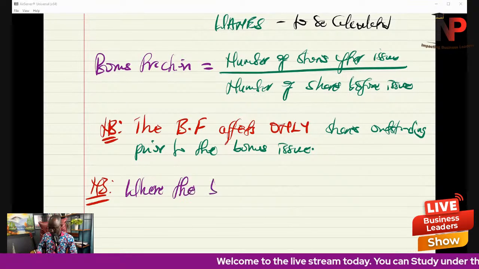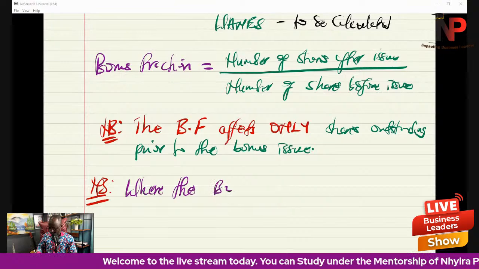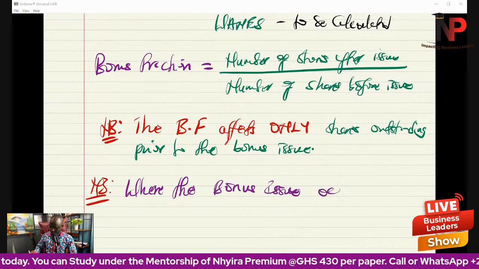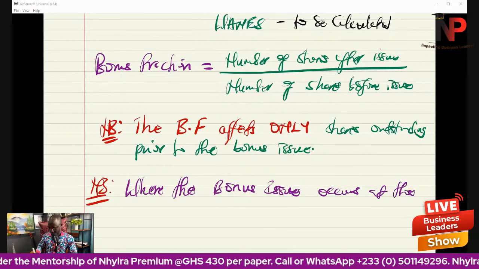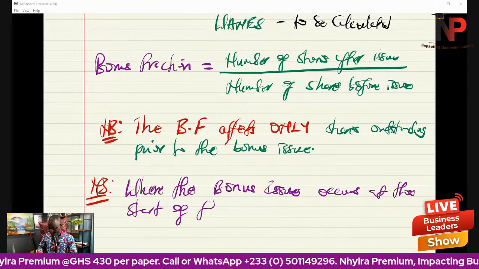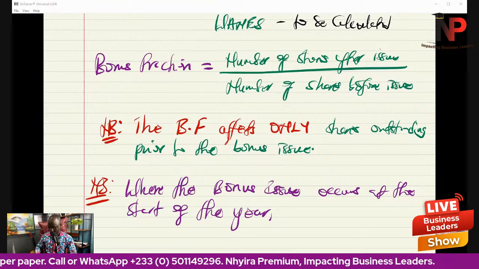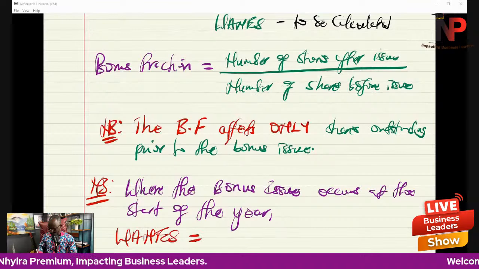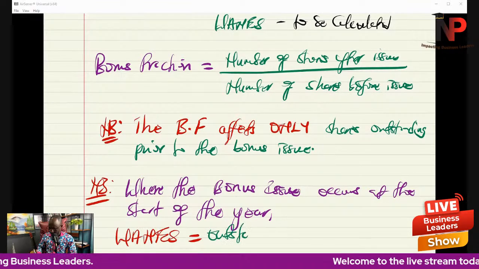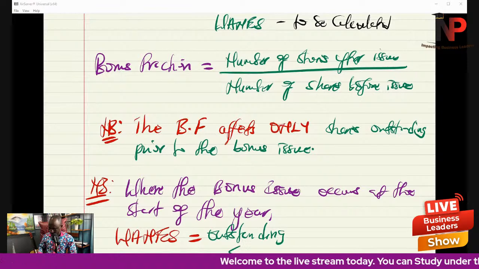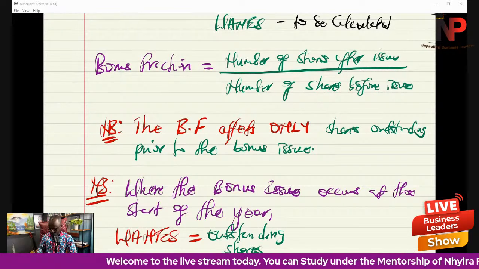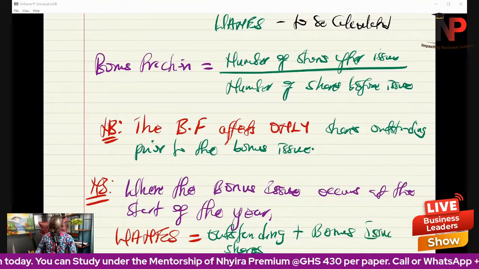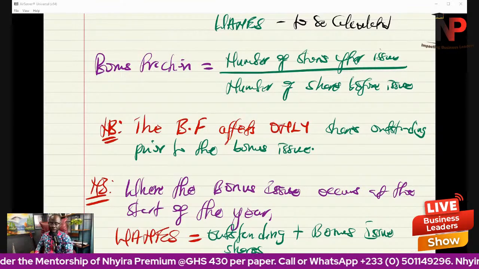So where the bonus issue occurs at the start of the year, our weighted average number of equity shares will be equal to the outstanding shares plus the bonus issue. Here, you don't do any timing ratio, any number of period, because it's just occurring at the beginning of the year.